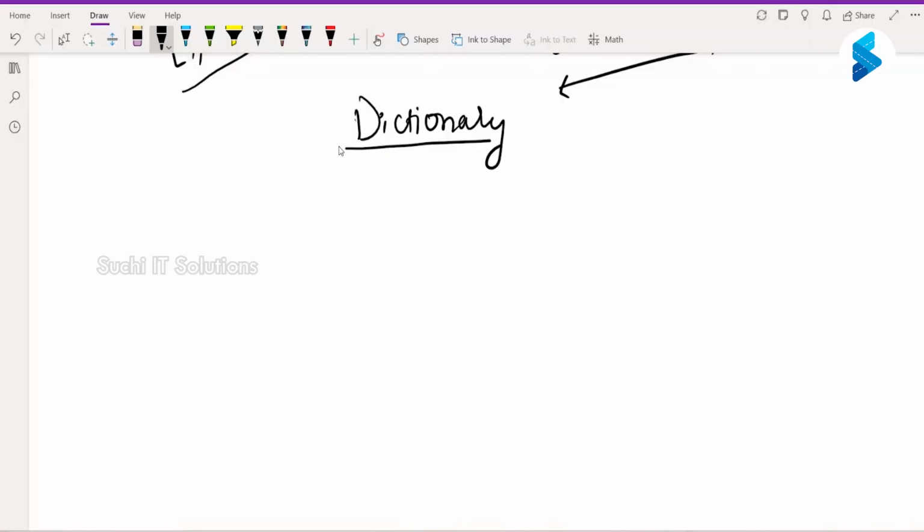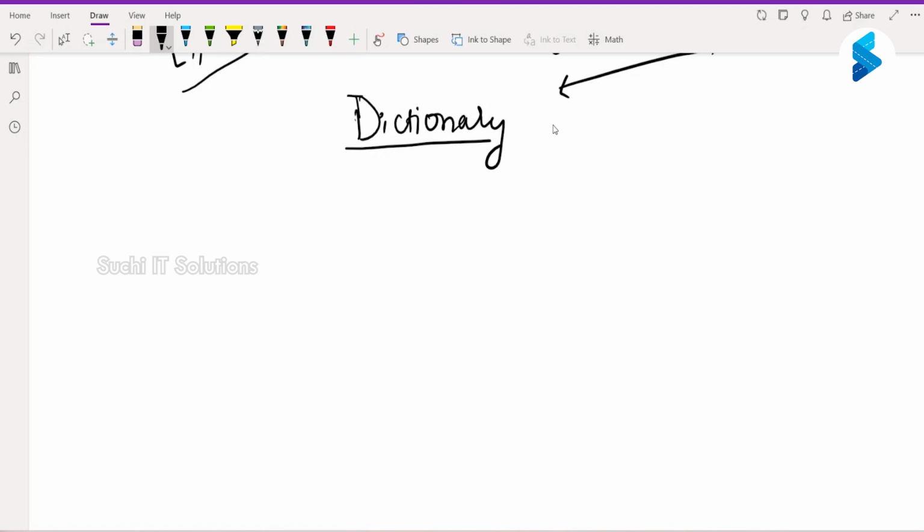Dictionary. Okay, now tell me, in general, what is a dictionary? A collection of words. Right, it's basically a book.